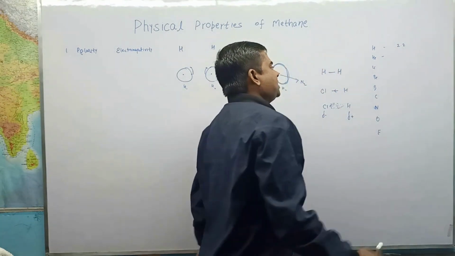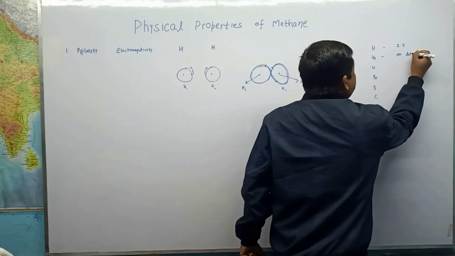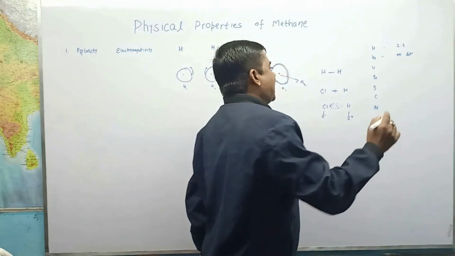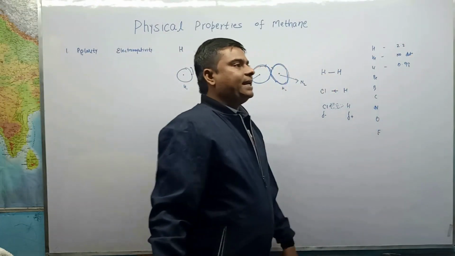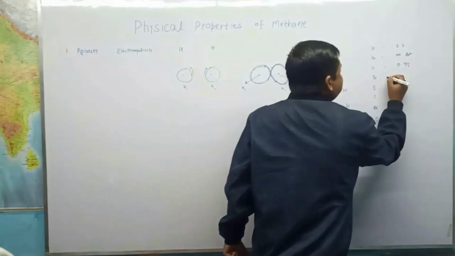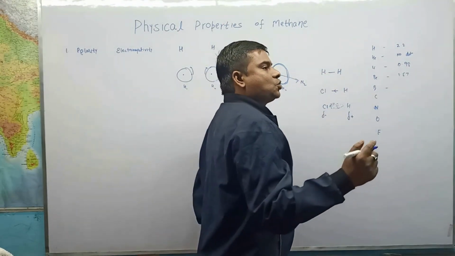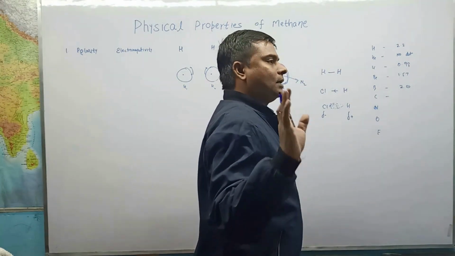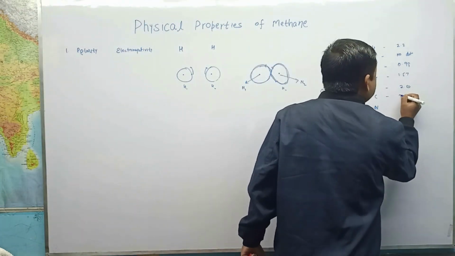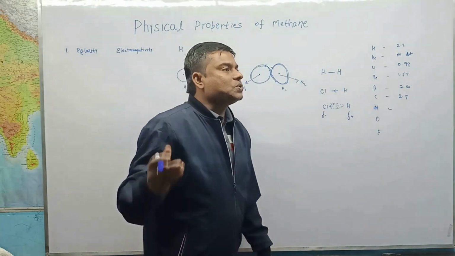Helium has no data because helium is an inert gas. Lithium, being a metal, has somewhat lower electronegativity, that is 0.98. Beryllium is 1.57. Boron is 2.0. Carbon has 2.55. See here, these are some basic data of electronegativity.